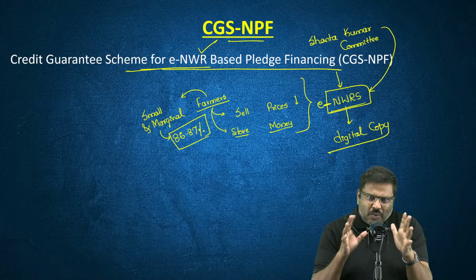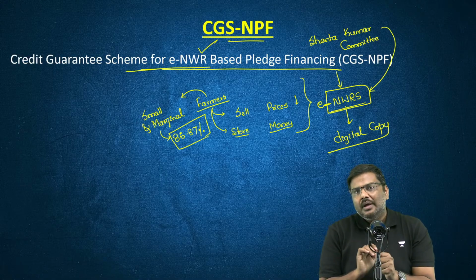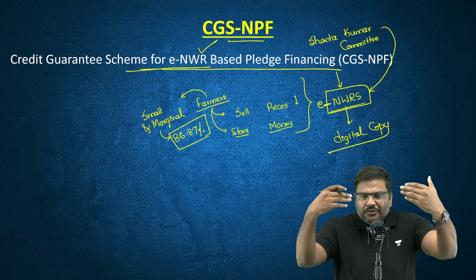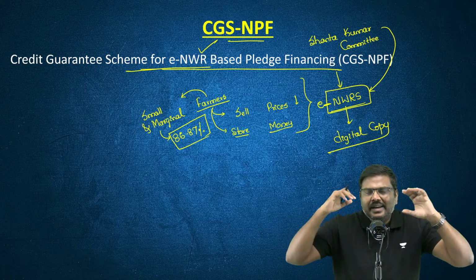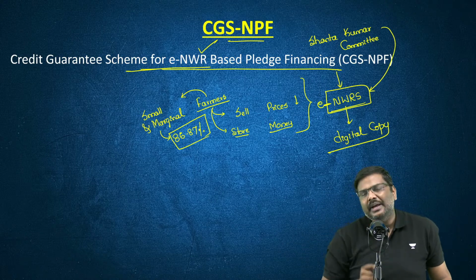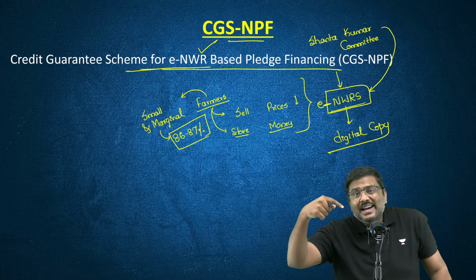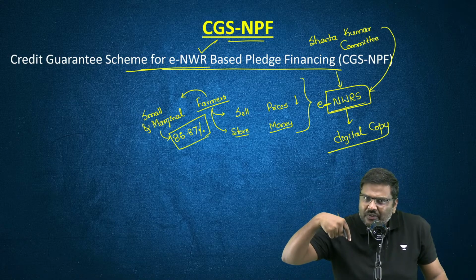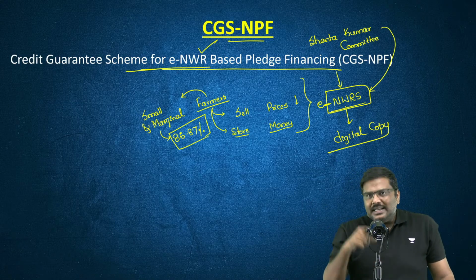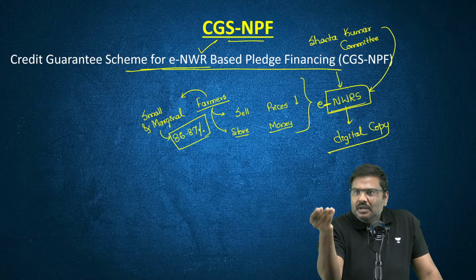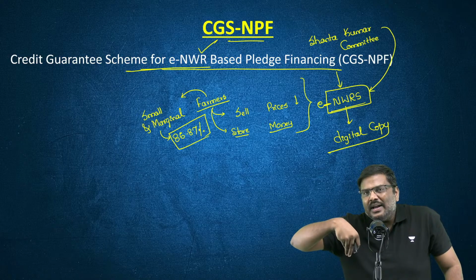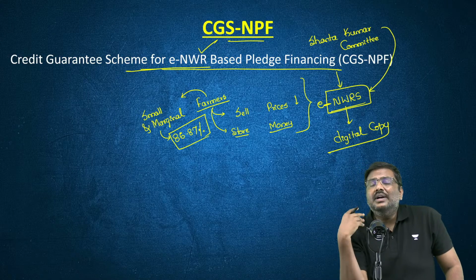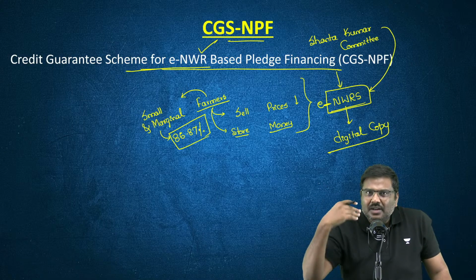Now, there is always one concern. If I'm a bank, a farmer will deposit this ENWRS with me. What is the guarantee that the farmer repays the loan to me? The farmer takes a loan, shows the ENWRS to me, and what is the guarantee that they will repay it?